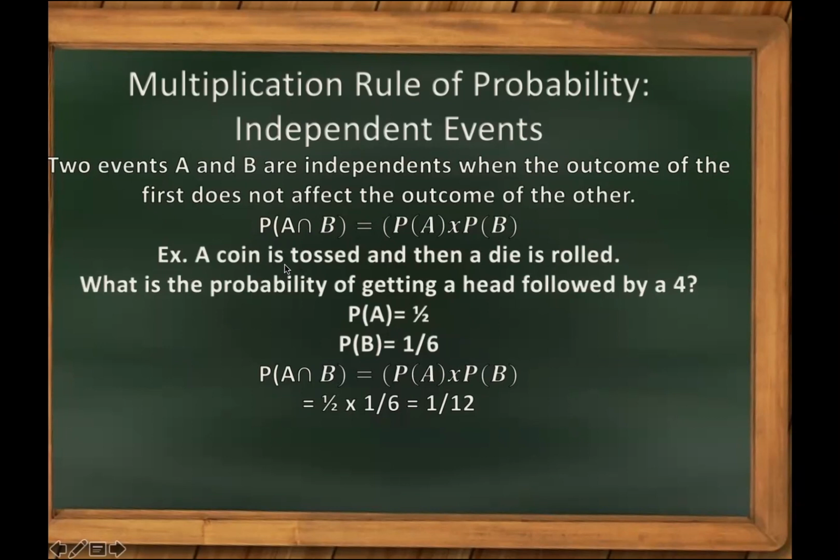Example, a coin is tossed and then a die is rolled. So what is the probability of getting a head followed by a 4? Head card is 1/2. A 4 is 1/6. So the probability of A intersection B is equal to multiply probability of A times the probability of B. 1/2 times 1/6 is equal to 1 over 12.